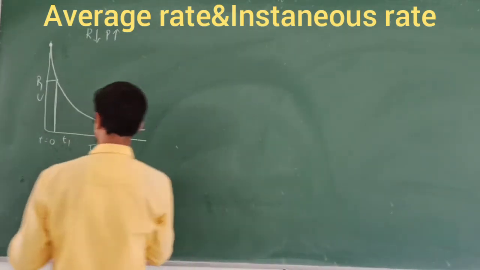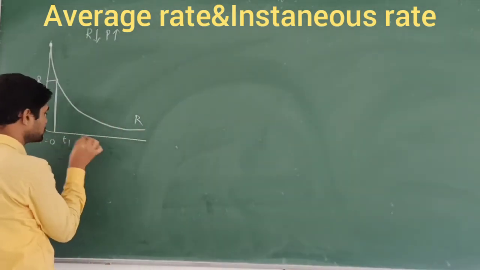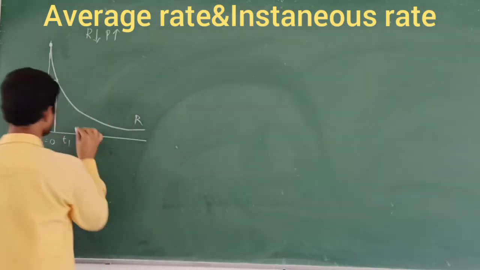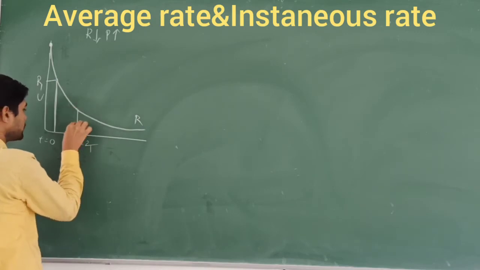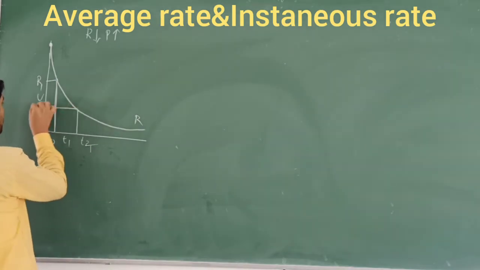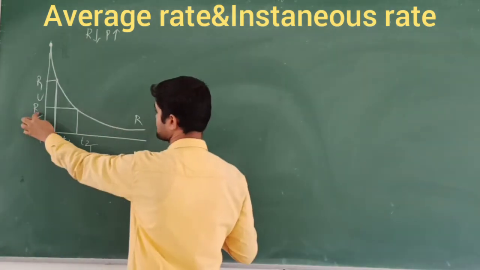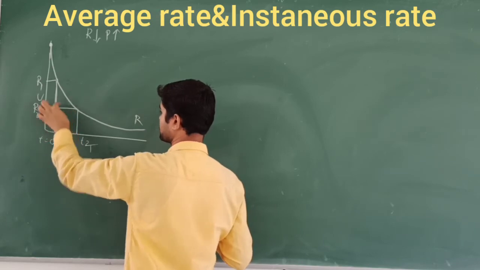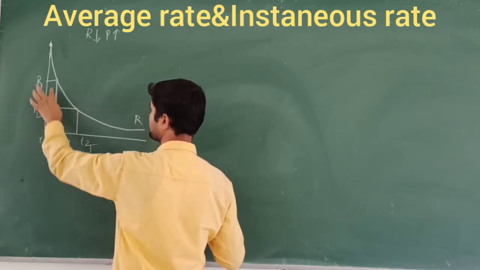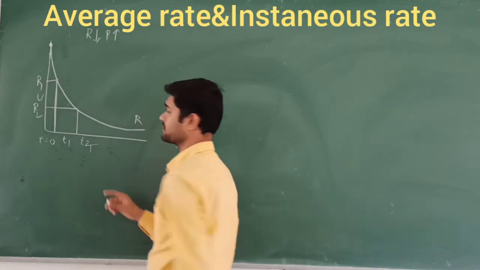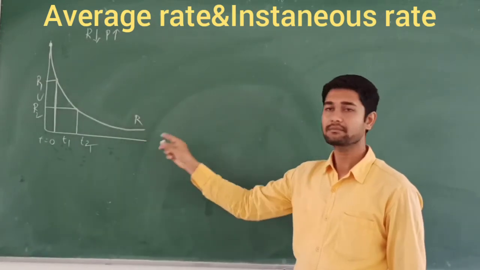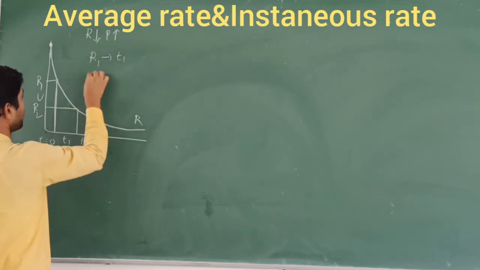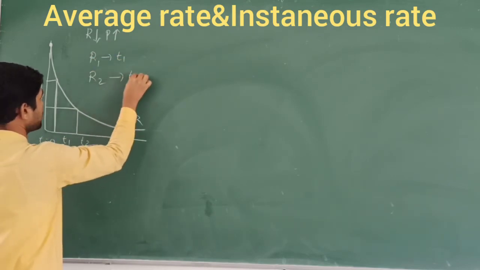Next, after some definite interval of time, at t2, what happens? The concentration of the reactant once again decreases here. At this point I am going to cut here, and I am going to call this R2, at the definite interval of time t2. At time t1 I cut here. So this is the reactant R1 at time t1 and the reactant R2 at time t2.